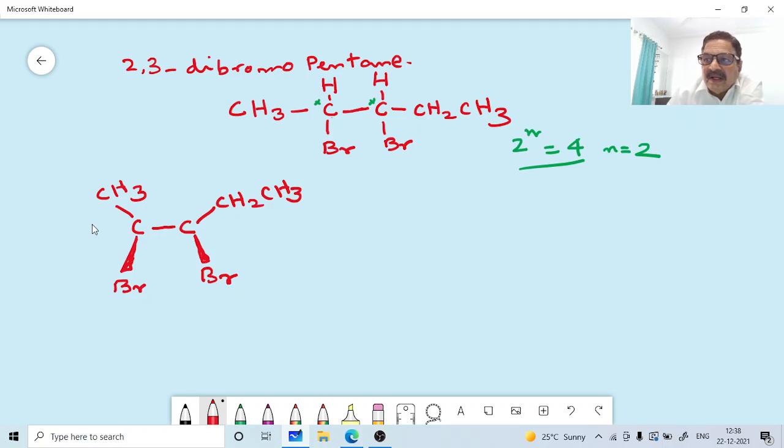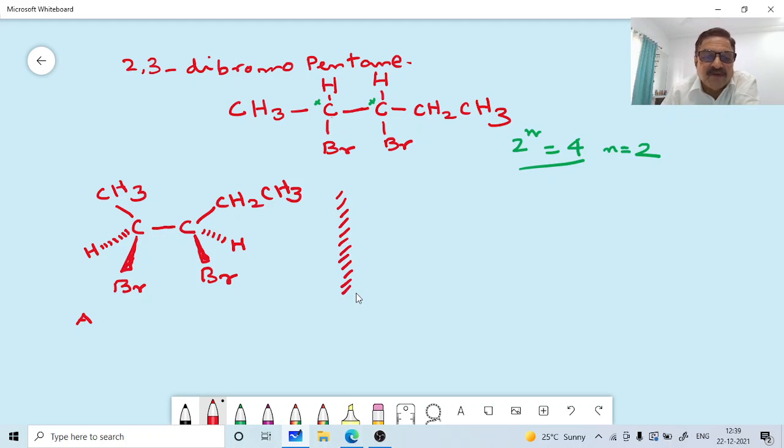Then two hydrogens. This is your isomer A, one stereoisomer. Now the mirror image of this compound will be isomer 2.